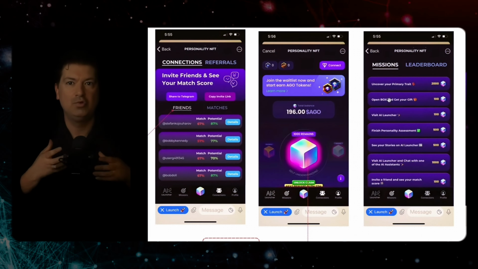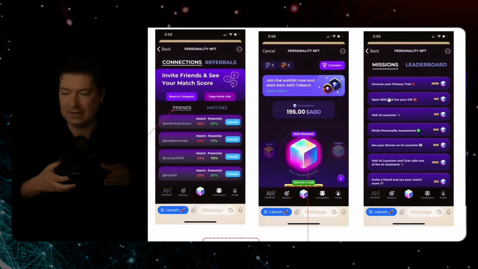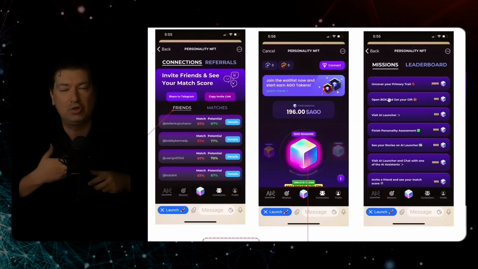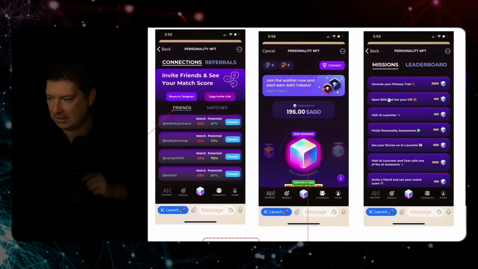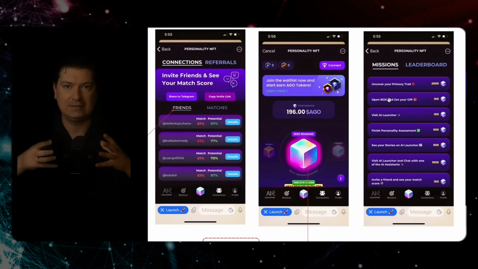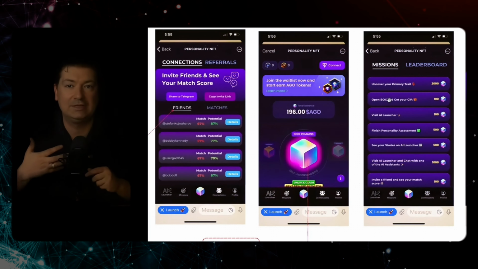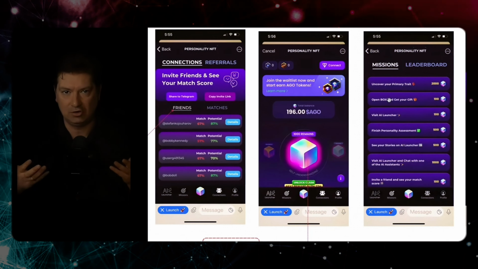So we're rewarding people for using the application. We're rewarding people for sharing the application, and we're rewarding people for increasing their level. In other words, going through our personal developmental program within this application. As you progress, you're going to be able to earn a lot of things for free. Like you're going to end up being able to get the personality NFT for free and a bunch of other rewards that we're creating along the way.